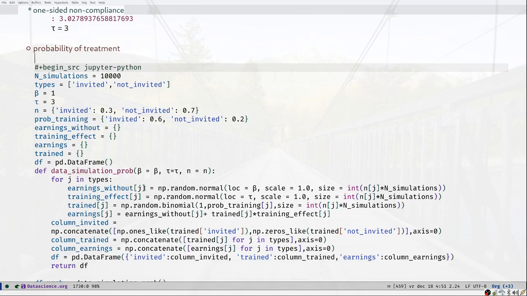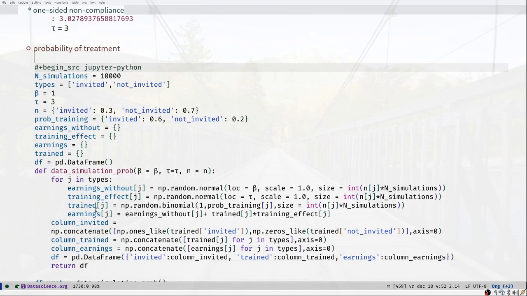Generating the earnings without training is pretty straightforward. It's a normal distribution, where mu is equal to beta. The training effect is straightforward too. The mu for that is equal to tau, and we also assume this is normally distributed. The difference now is whether or not you get trained. So trained, for people that are invited, is going to be drawn from a binomial distribution with the probability of training for people that are invited, and that probability is 0.6.